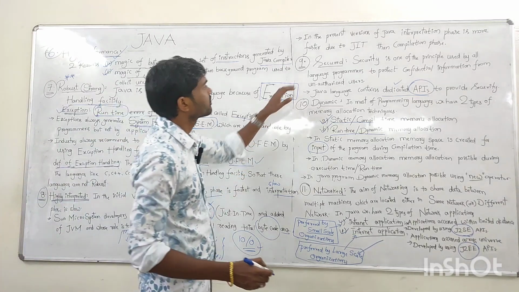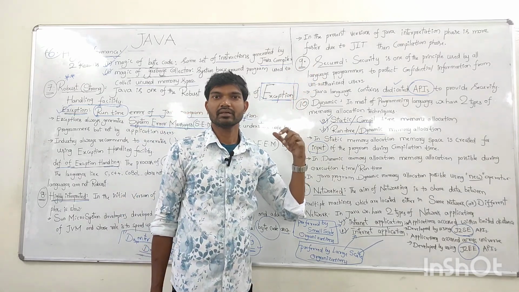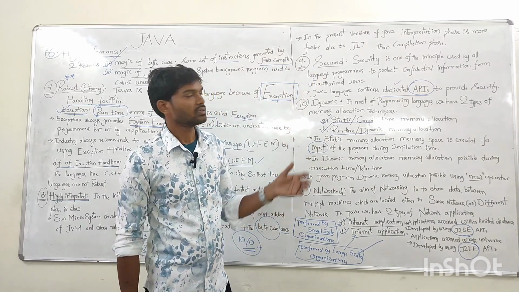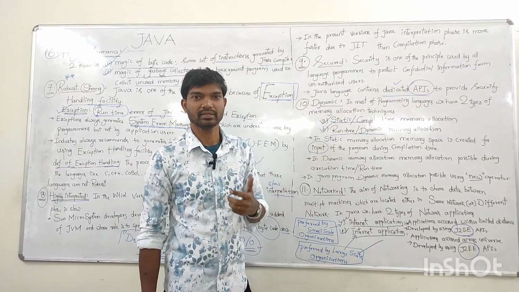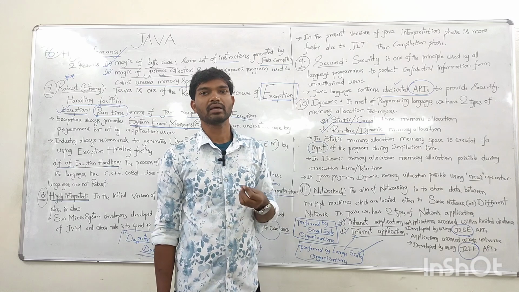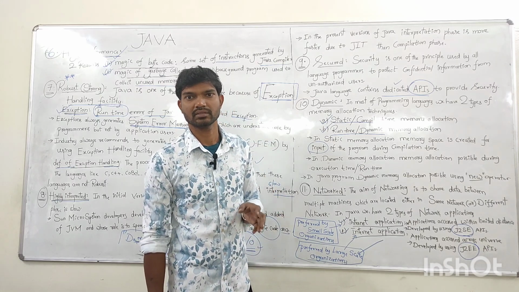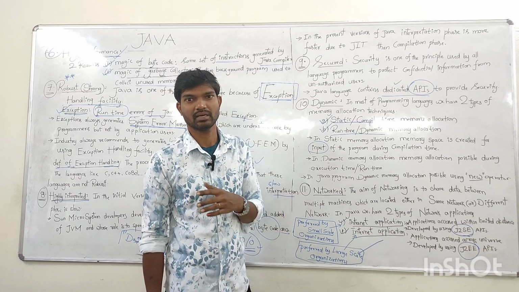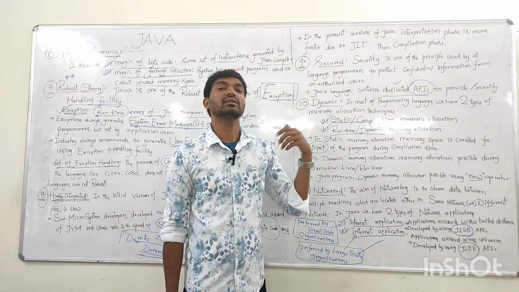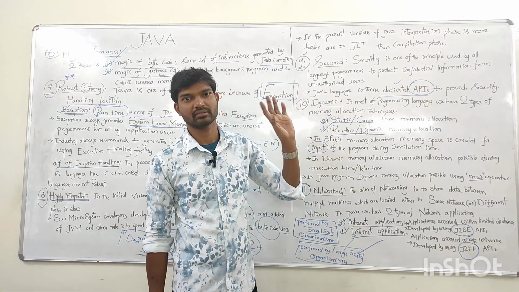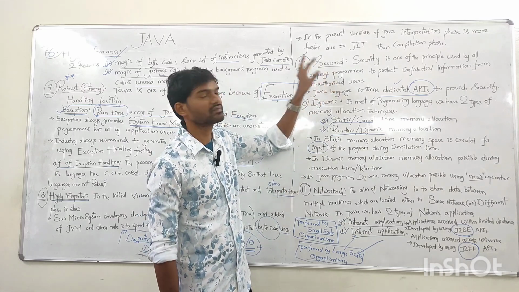And coming to the ninth feature, secure. Why is Java very secure? Sun Microsystems developers already developed so many APIs. I already explained what an API is: Application Programming Interface, which is a collection of packages. A package in turn contains some classes, interfaces, and sub packages. Again, sub packages also contain some classes, interfaces, and sub packages. So Sun Microsystems developers developed dedicated APIs for security. So there is no need to write explicitly some security program in Java. That's why Java is very secure.